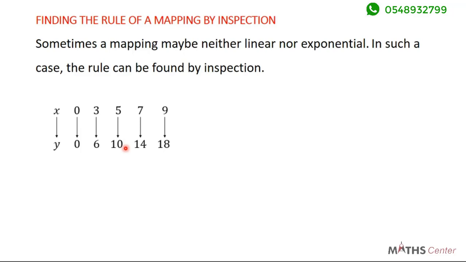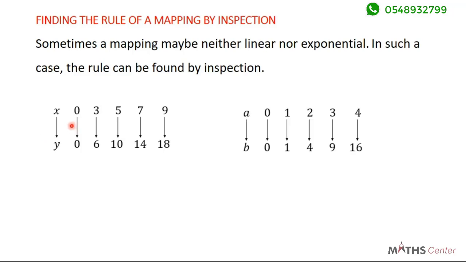Let's check and see if this is exponential. For exponential, the common ratio between consecutive elements in the codomain must be the same. So let's check. 6 divided by 0 is 0. 10 divided by 6 will give us 5 over 3. So clearly we have seen that 0 and 5 over 3 are not the same. 14 divided by 10 will also give you something different, and 18 divided by 14 will also give you something different. So you can see from here that this is neither linear nor exponential.